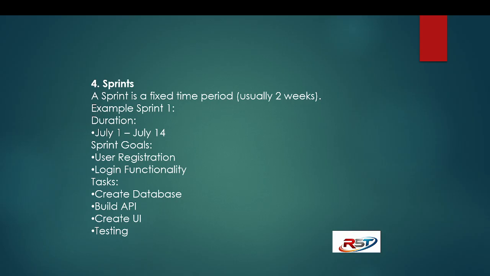Sprint goals are user registration and login functionality. For user registration and login functionality, what are the tasks we have to achieve? Create database, build API, create user interface, testing, like that.